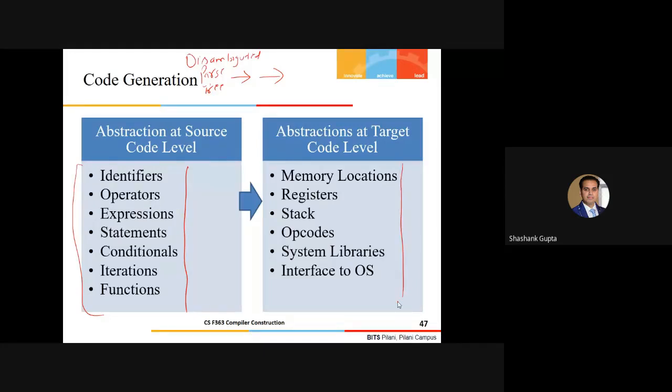We need certain memory for storing our variables in the machine, and as an optimization, we need registers. We will keep our variables on the stack. We need the opcodes for the operators, we need macros, we need certain system libraries, and obviously we need certain default interfaces to the operating system, so that our machine code executes on the underlying infrastructure of the terminal. So this is exactly what we are going to see as an overview here.